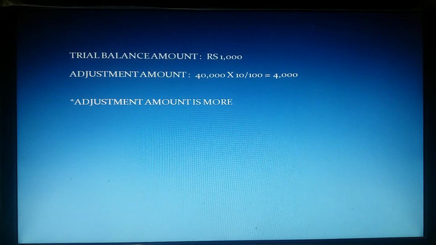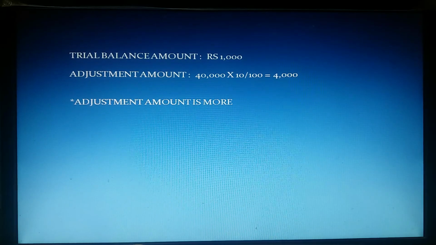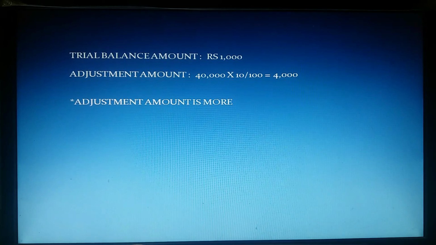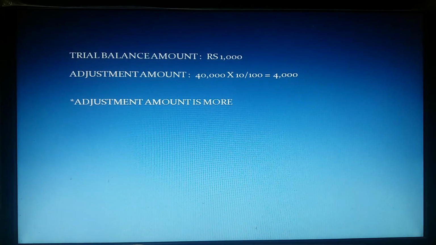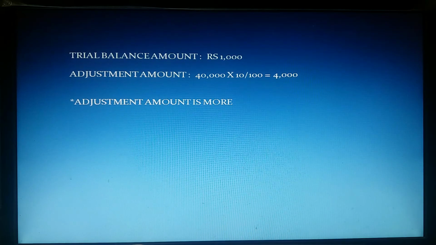What is the meaning of that? At the current year's starting date, we provided 1,000 for provision for bad debts, and at the current year's end, we want to provide 3,000 rupees more on debtors towards provision for bad debts.